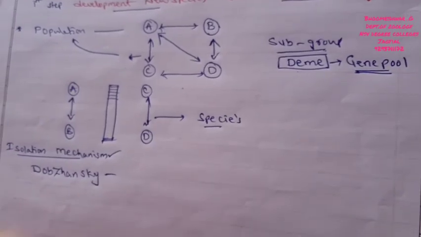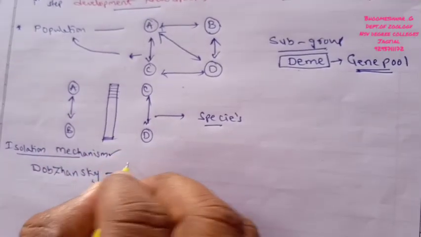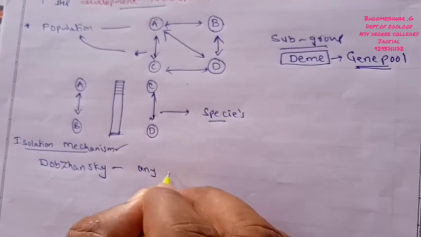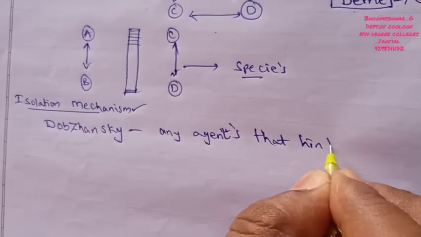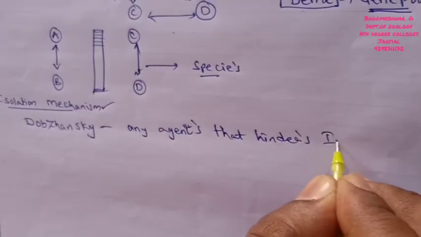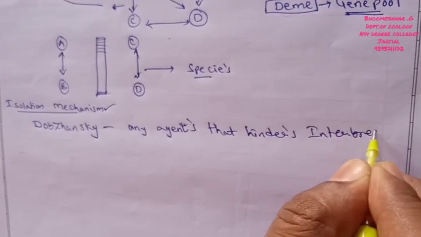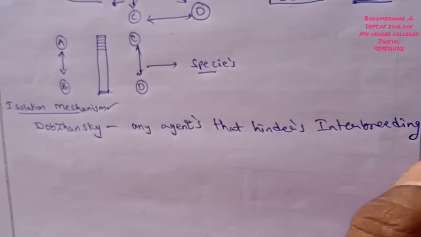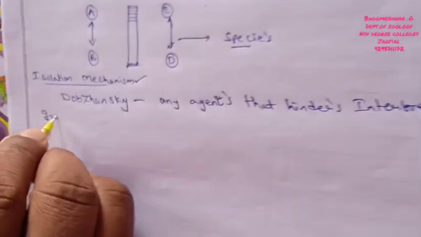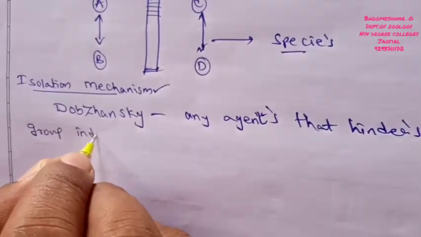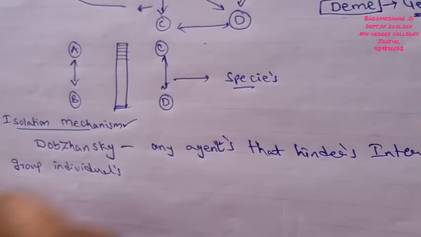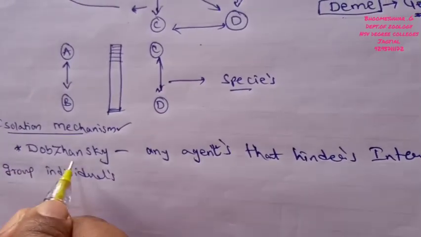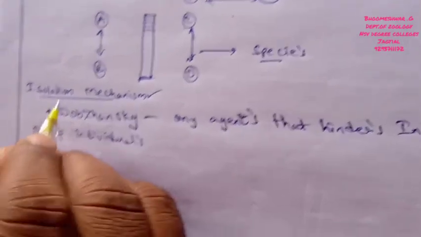According to Dobzhansky, isolation mechanisms are any agents that hinder the interbreeding of groups of individuals. That is the definition according to Dobzhansky, and he was the first to use the term isolation mechanism.